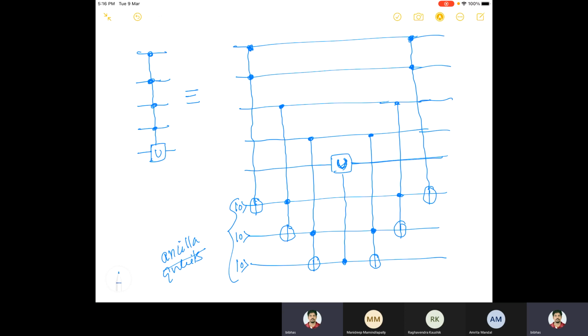Here is my target one. Let me write it like psi1, which could be 0 or 1. This is psi2, psi3, psi4, and this is psi5. So this is my target. Same thing here: psi1, psi2, psi3, psi4, and then psi5.